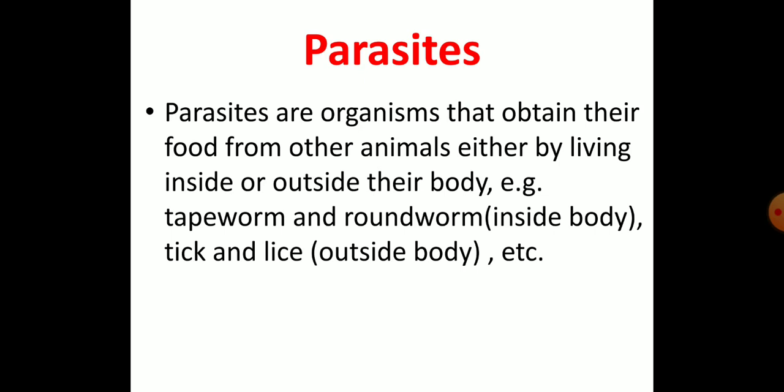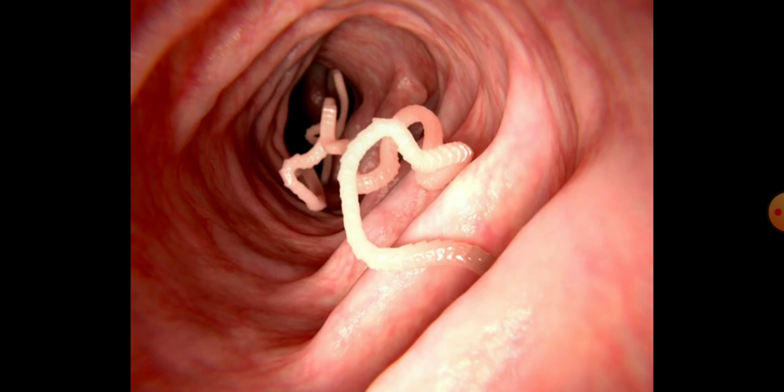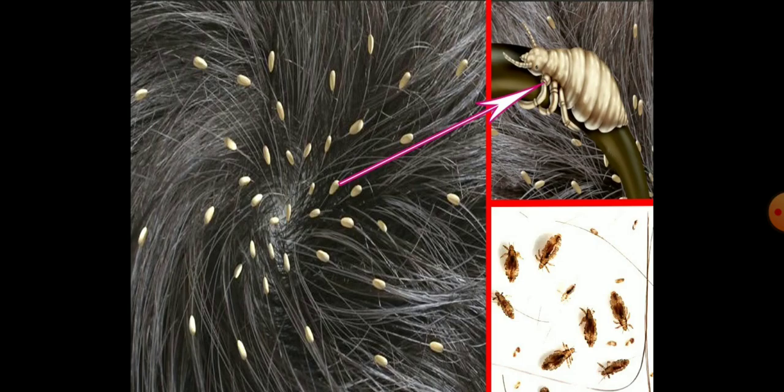So these parasites are known as ectoparasites. Tapeworm and roundworm live inside the human body or the cattle, so these are endoparasites. Tick and lice live outside the body, so these parasites are known as ectoparasites.